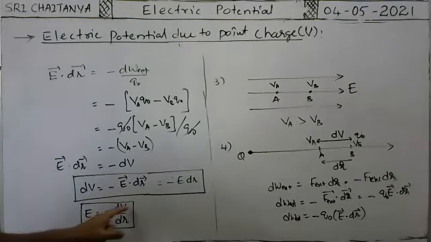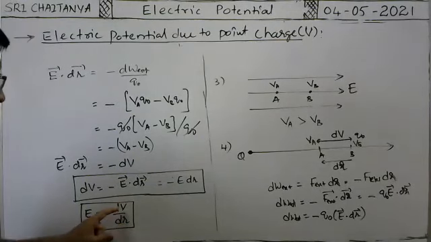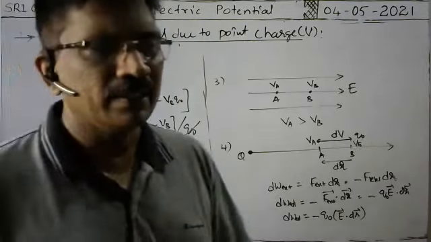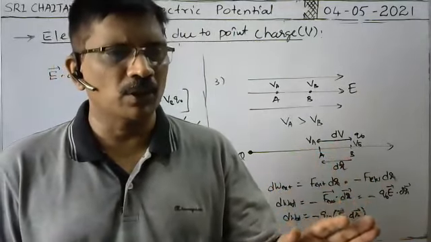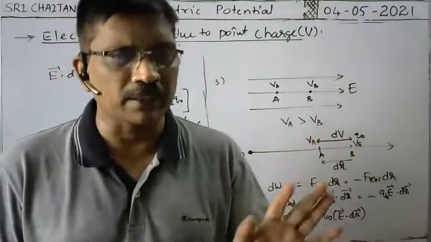So here V means electric potential. dV by dr means it is the gradient, and the negative gradient of electric potential is numerically equal to the intensity of the electric field. Already in gravitation also we got that the negative gradient of gravitational potential is equal to the intensity of the gravitational field at that point.